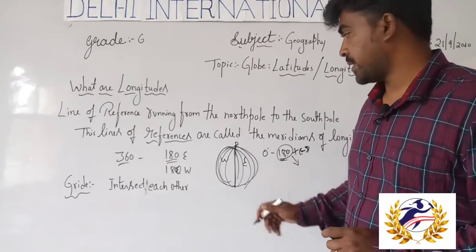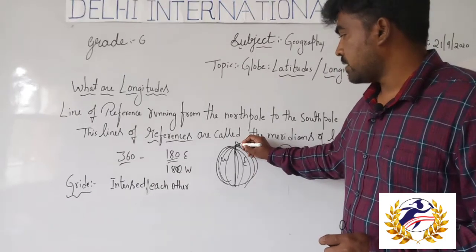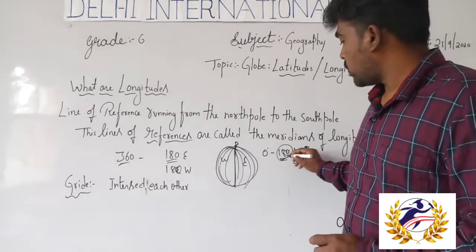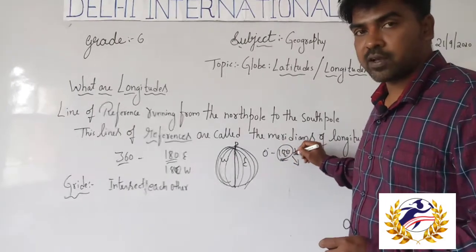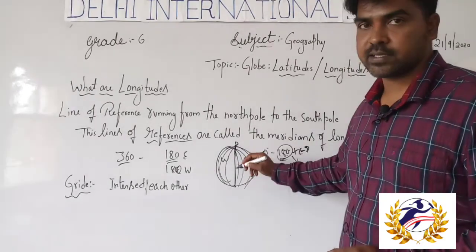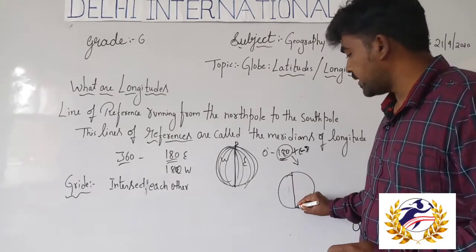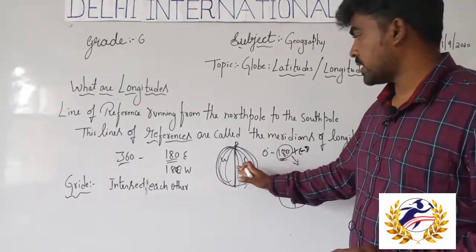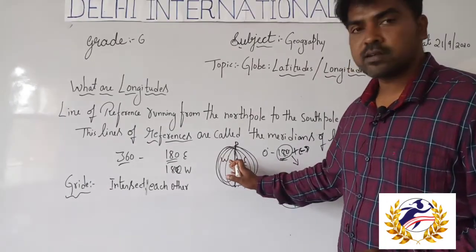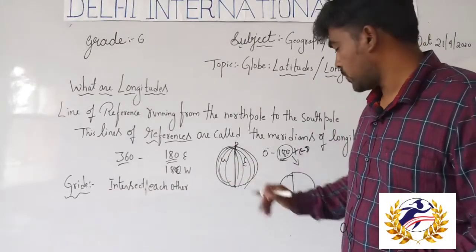The 0 degree longitude and the 180 degree longitude divide the earth into two halves, the eastern hemisphere and the western hemisphere.